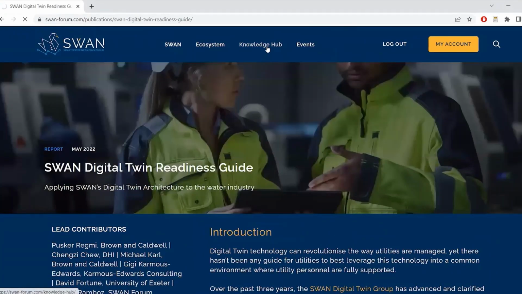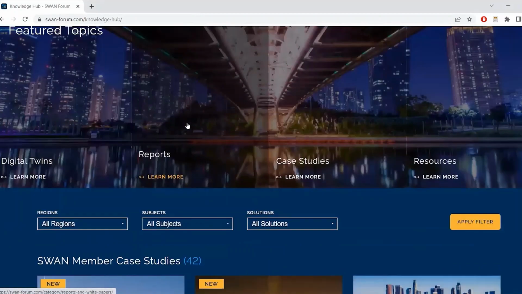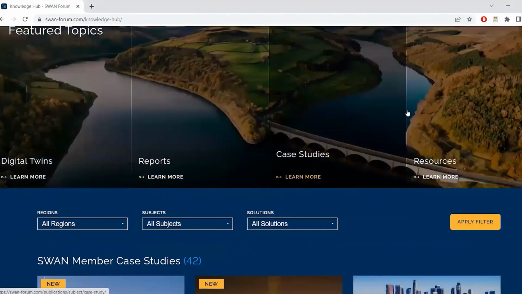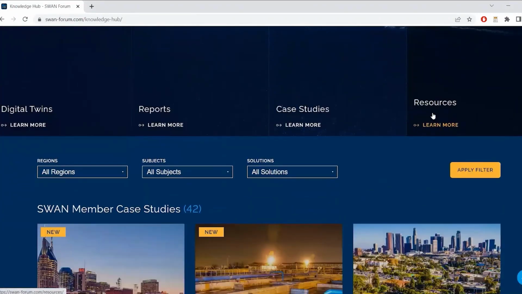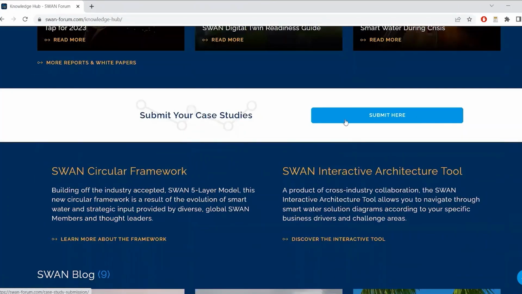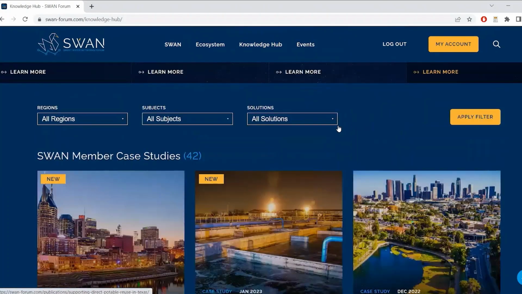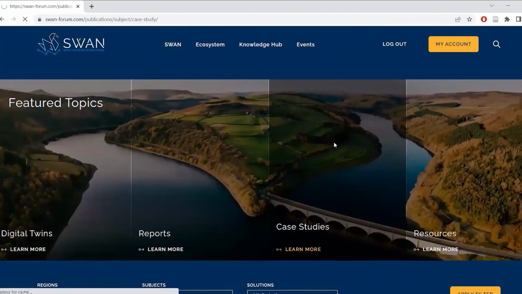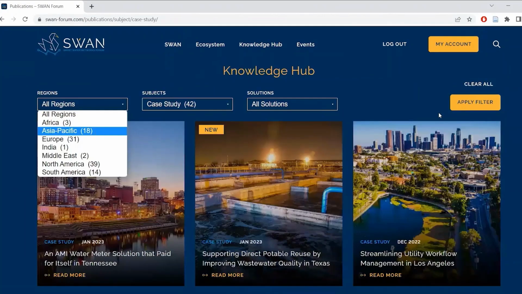Swan's Knowledge Hub provides a central database for Swan industry reports, case studies, and other great resources, including the opportunity for members to submit case studies through this link when logged in. In the case studies section, you can filter such as only Asia Pacific case studies.